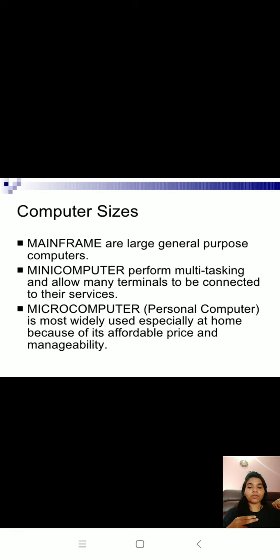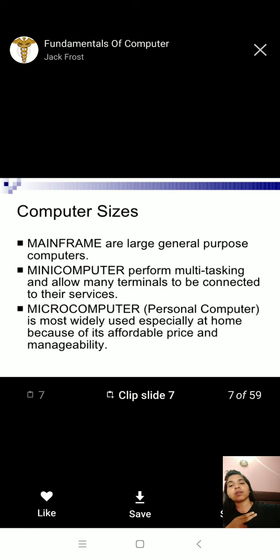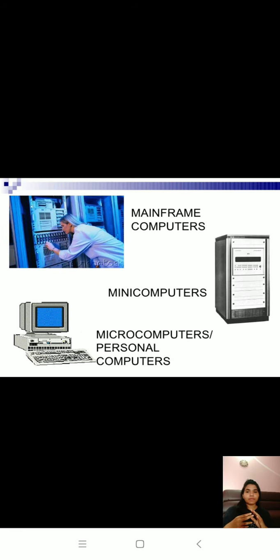Now, about the size of computers, they have many different categories like mainframe, mini computer, and microcomputer. Mainframe computers are big and kept in a large room, and a mini computer acquires some space in your room. But the microcomputer or personal computer is very small in size. Okay.